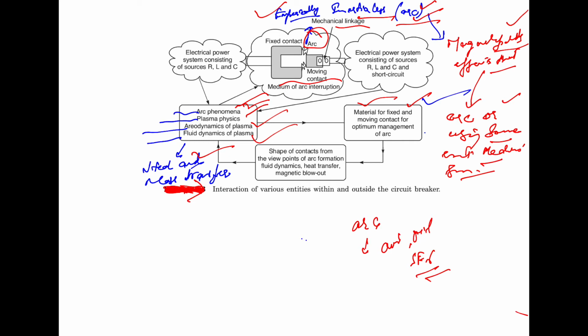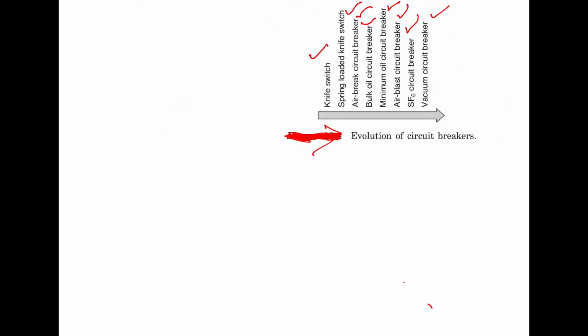The figure here shows the evolution of the circuit breaker, starting from the knife switch, then the spring loaded knife switch, then the air circuit breaker, bulk oil circuit breaker, minimum oil circuit breaker, and then the air blast circuit breaker, SF6 circuit breaker, and the vacuum circuit breaker.